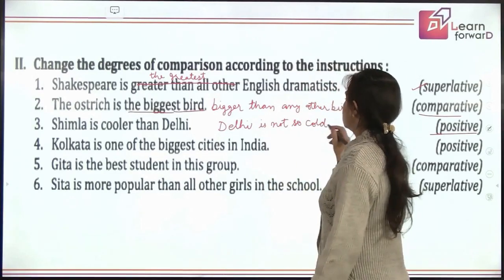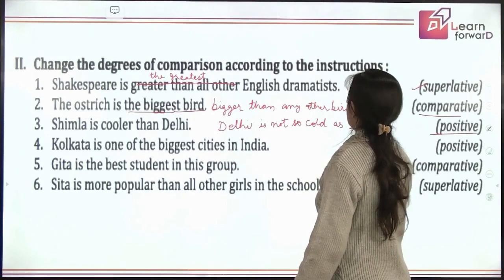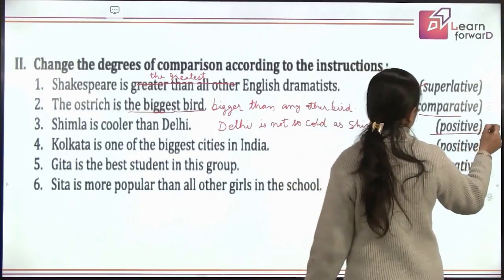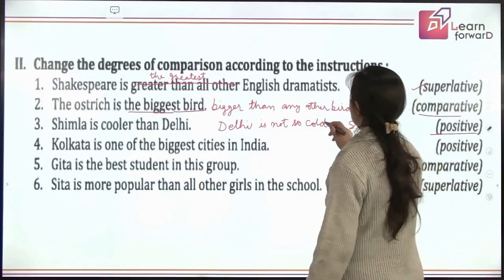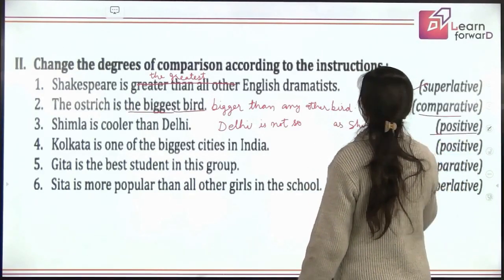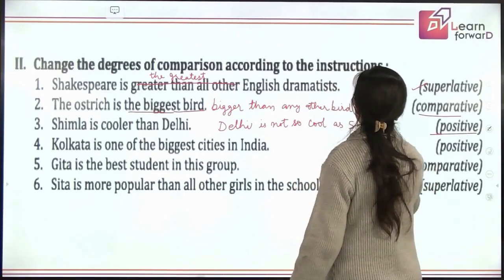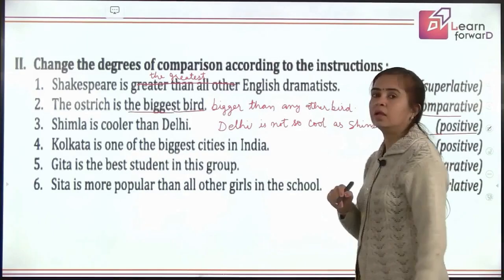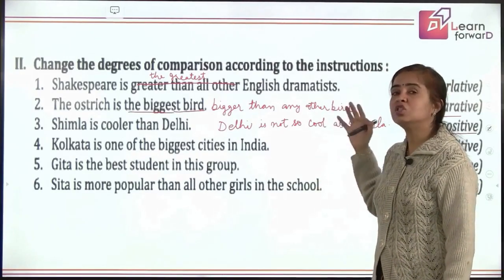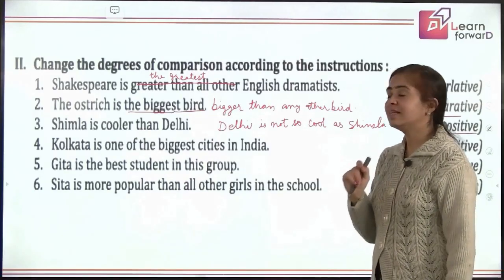Delhi is not so cold as Shimla. Not cold, we will use the same word here, so we will say cool. Is not so cool as Shimla. Right? This is how we are changing the degree of comparison without changing the sense of the sentence.